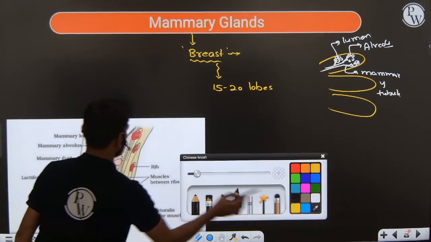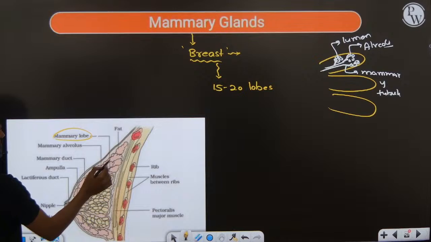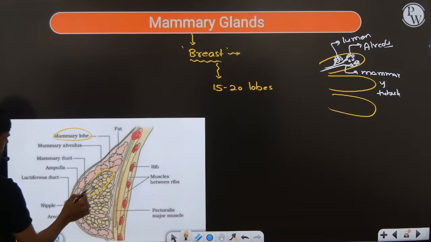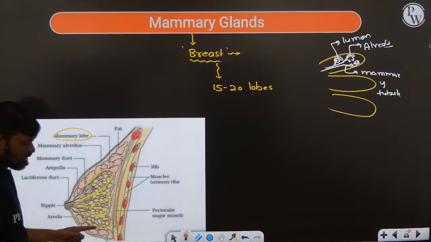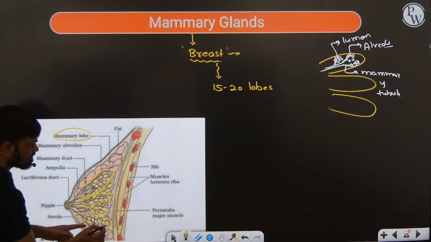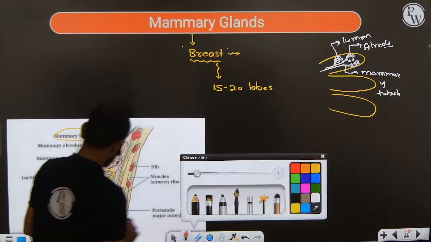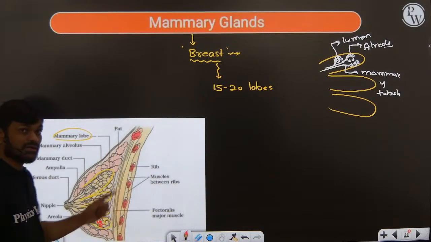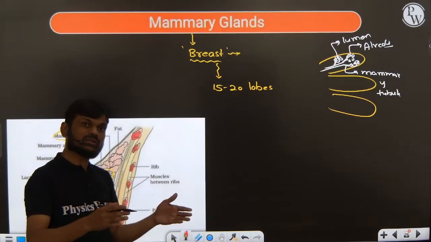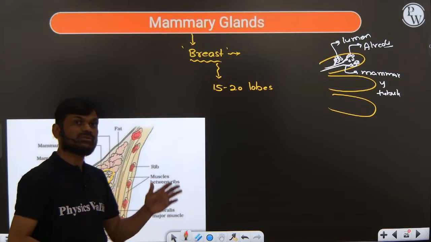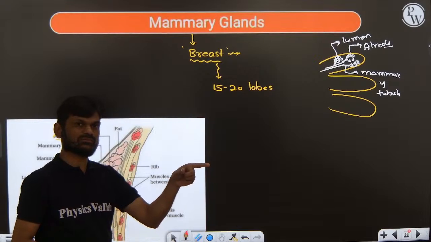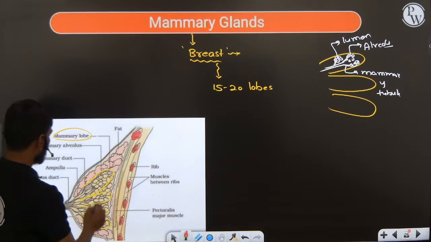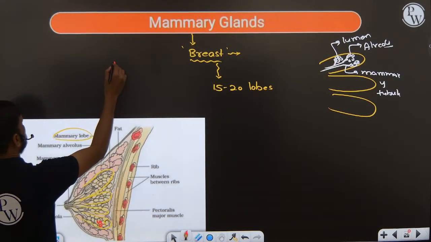So each breast is divided into 15 to 20 lobes. Each lobe contains clusters of cells, which we are calling alveoli. The cells present in the alveoli secrete milk into the cavity we are calling the lumen. Now that enters into a small tube.